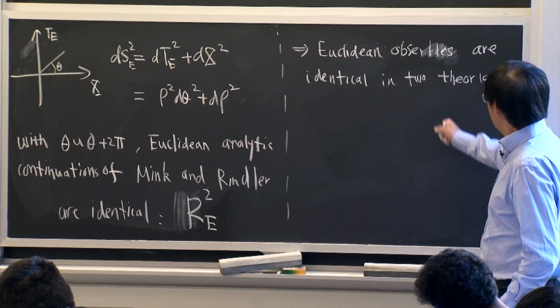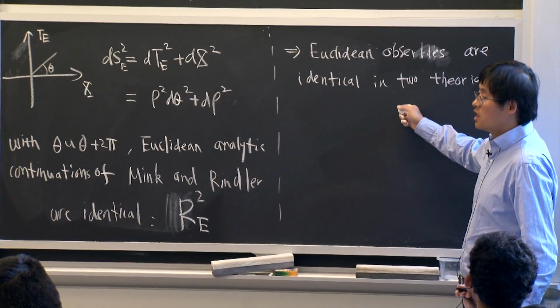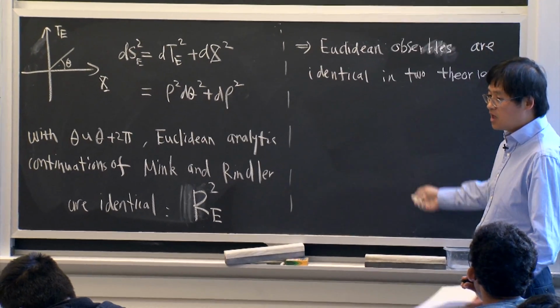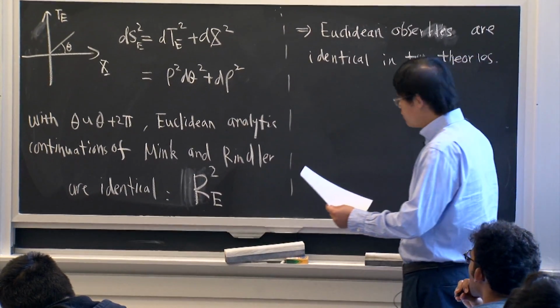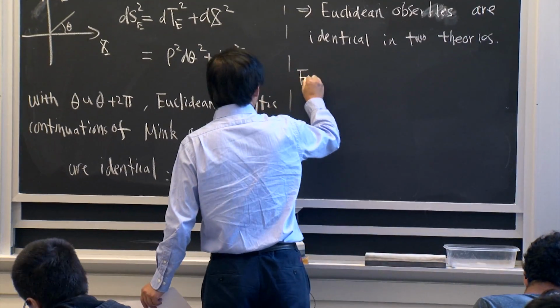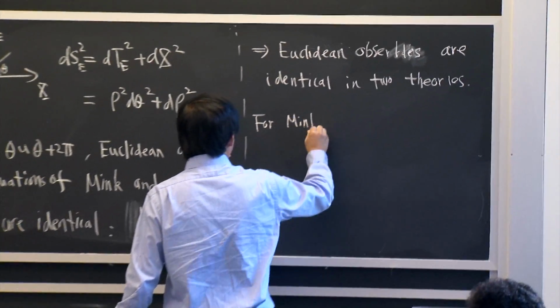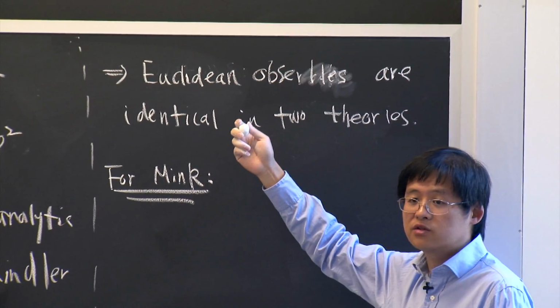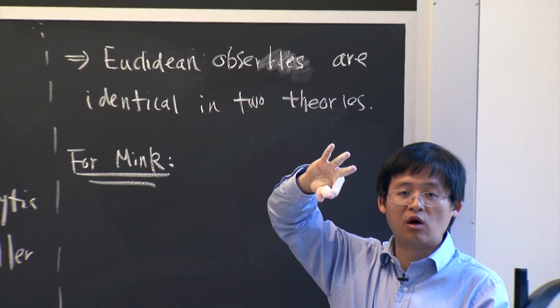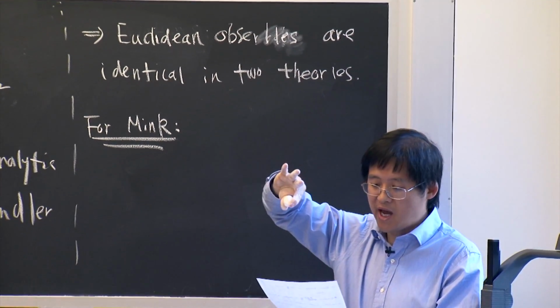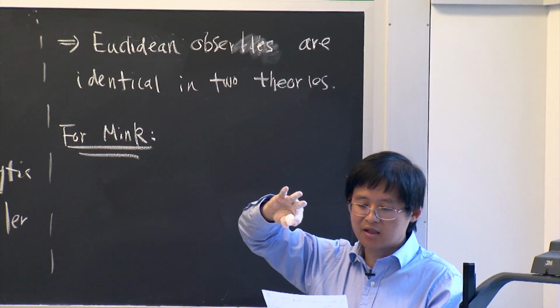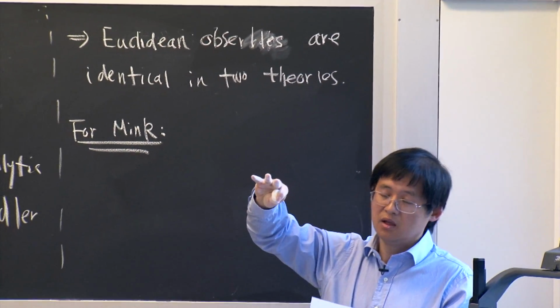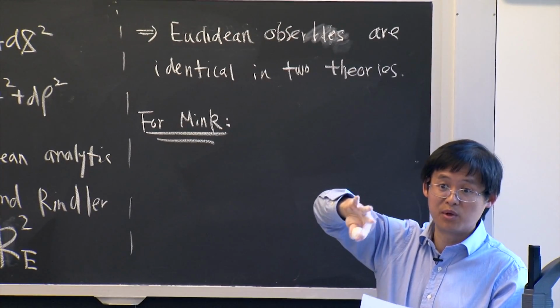So from here, we can immediately read off the conclusion we said earlier. For Minkowski, if you compute the Euclidean correlation functions and then analytically continue back to the Lorentzian signature, what you get is the correlation function in the standard Minkowski vacuum.